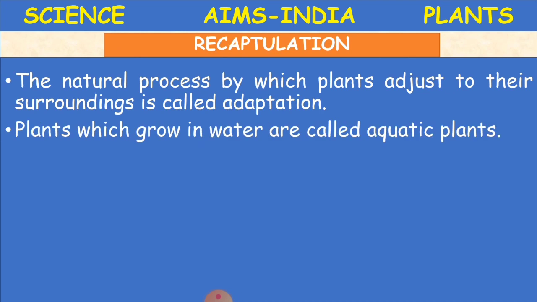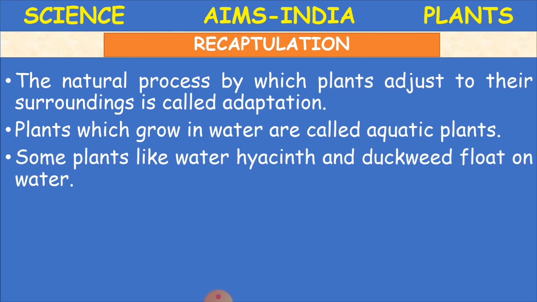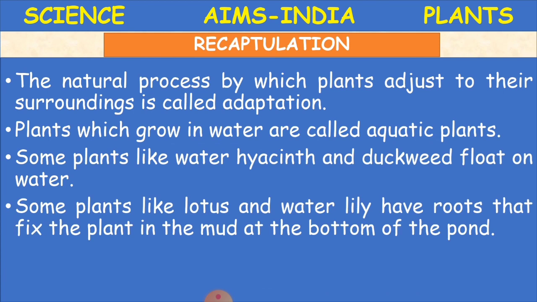The natural process by which plants adjust to their surroundings is called adaptation. Plants which grow in water are called aquatic plants. Again we said there are 3 types of aquatic plants. What are they children? Floating, fixed and underwater plants.